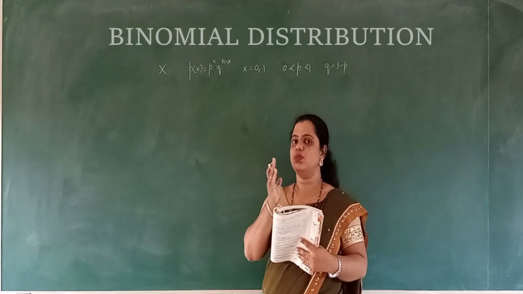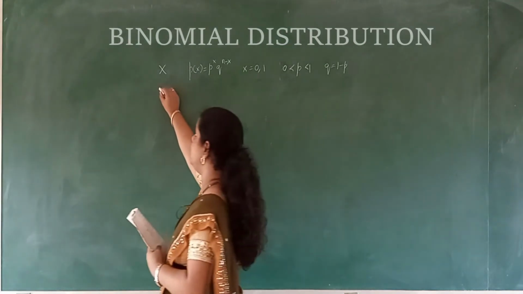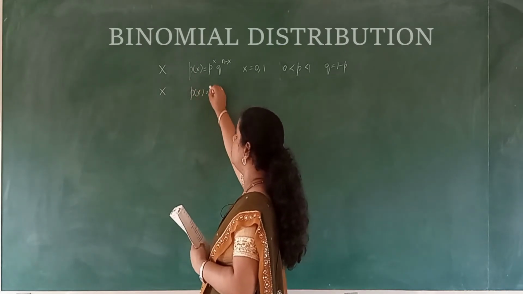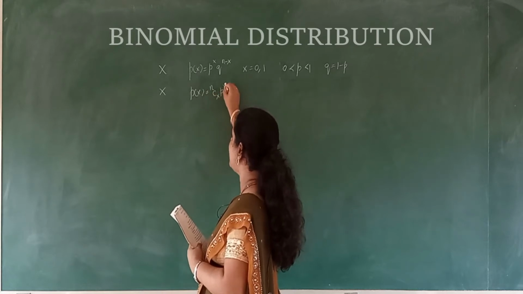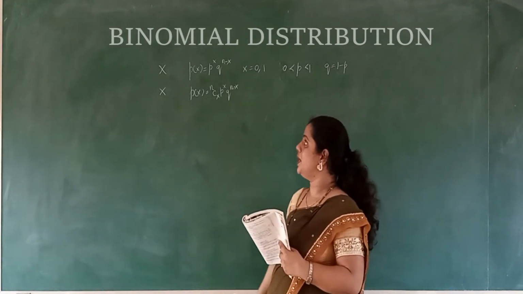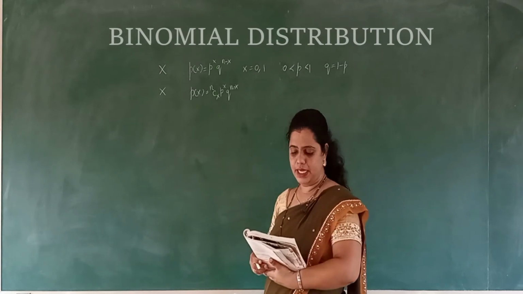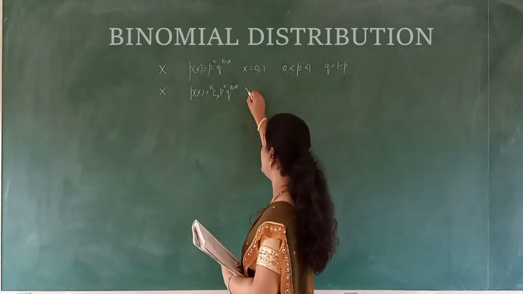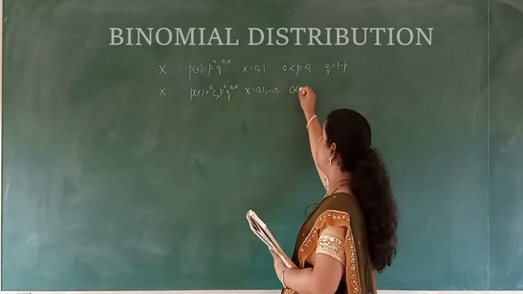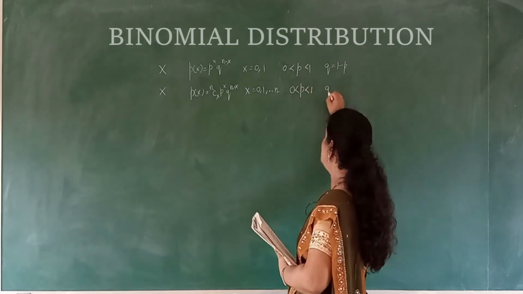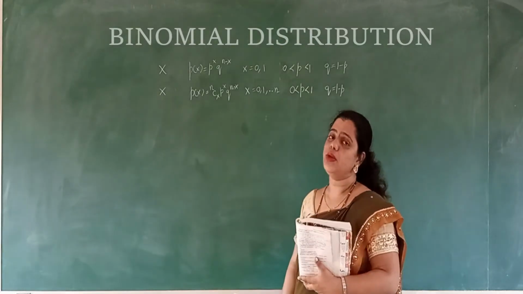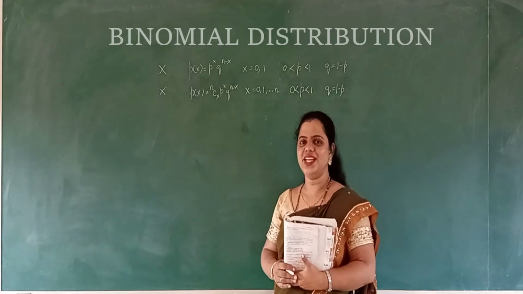Now let's connect this with the binomial distribution. If x is a discrete random variable with the probability mass function p of x is equal to nCx p to the power x q to the power n minus x, where x is equal to 0, 1, till n, then p is from 0 to 1, q is equal to 1 minus p, then x is called the binomial variate, whereas the distribution of x is called the binomial distribution. Very easy to learn, right?